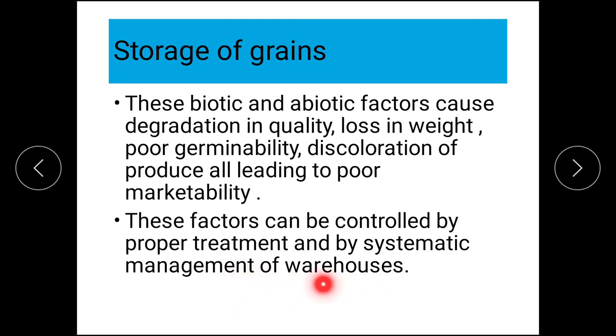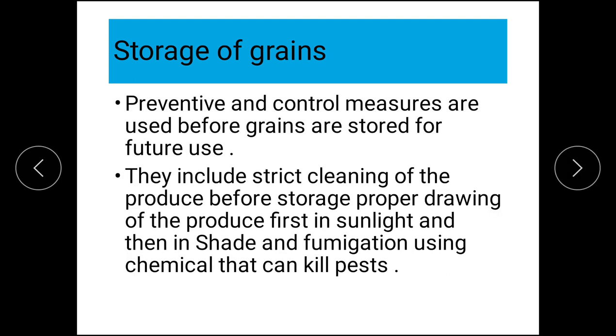How and what is to be done? Extra information also would be given. Preventive and control measures are used before grains are stored for future use. So, you should go for both prevention and control measures before storing the grains.